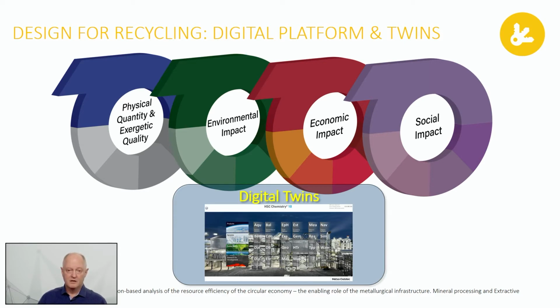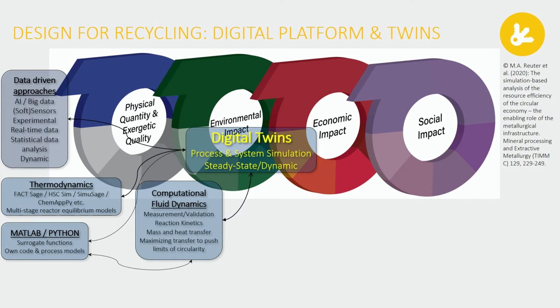So what do you need to make this all work? Obviously, to have a digital twin, you need ultimately to go down to the physics level. That's a given. So you need to know thermodynamics, you need to know fluid mechanics, mass and heat transfer, the big data approaches, the digitalization platforms and tools that go around that can be integrated as well to calibrate the models. It's all part of our bag of tools that we already have. The trick is really to bring them all together in a good way.